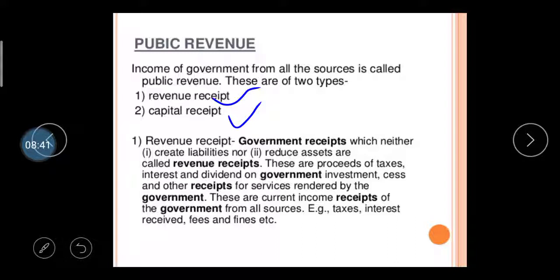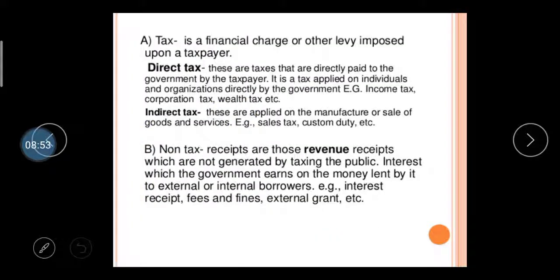This current income is received by the government from all sources, for example taxes, interest received, fees and fines. All of these are considered revenue receipts. The second receipt is tax. Taxes are financial charges or levies imposed by the government upon the taxpayer.